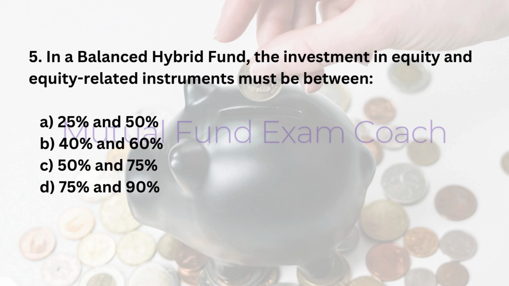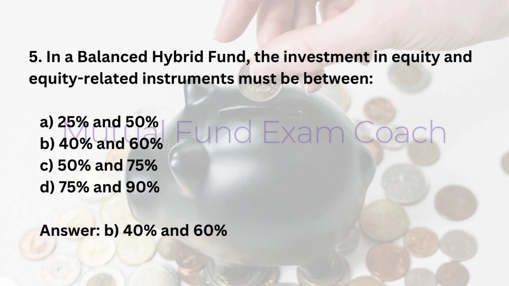3. 5. In a balanced hybrid fund, the investment in equity and equity-related instruments must be between A. 25% and 50%. B. 40% and 60%. C. 50% and 75%. D. 75% and 90%.